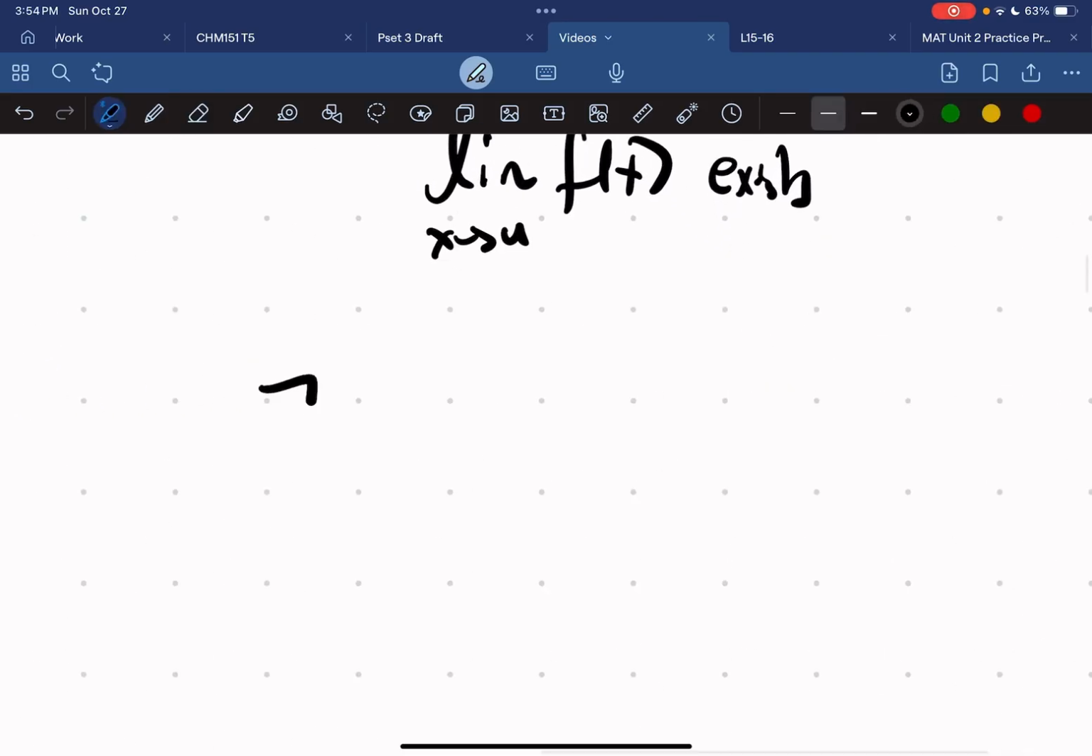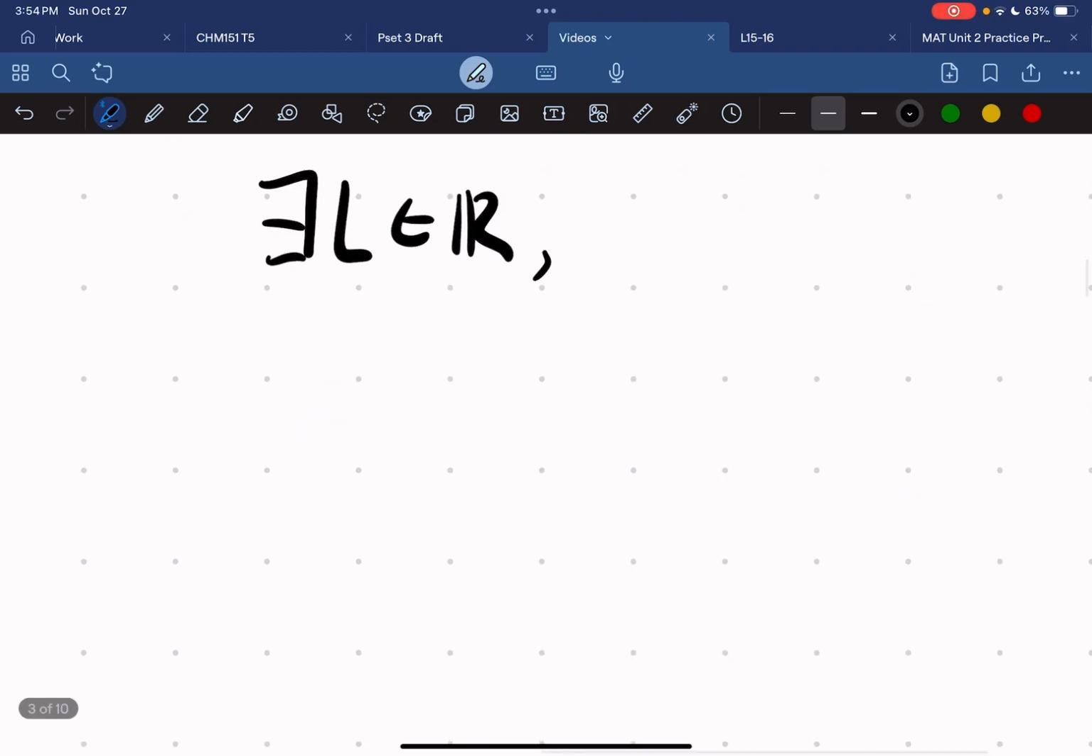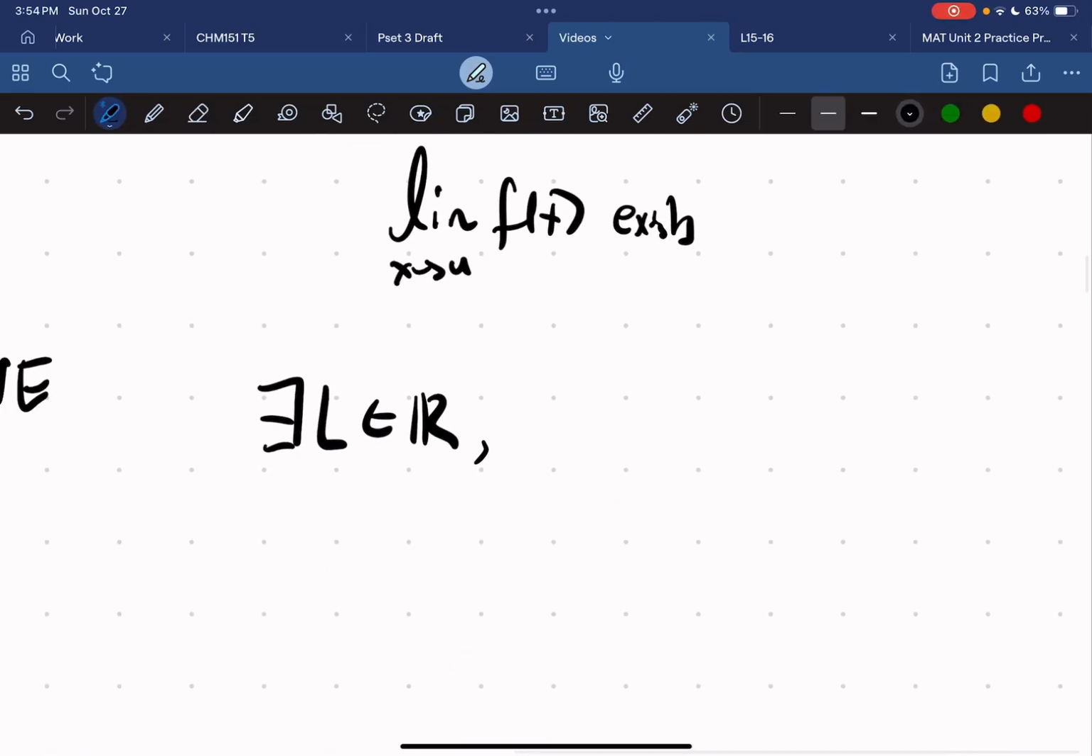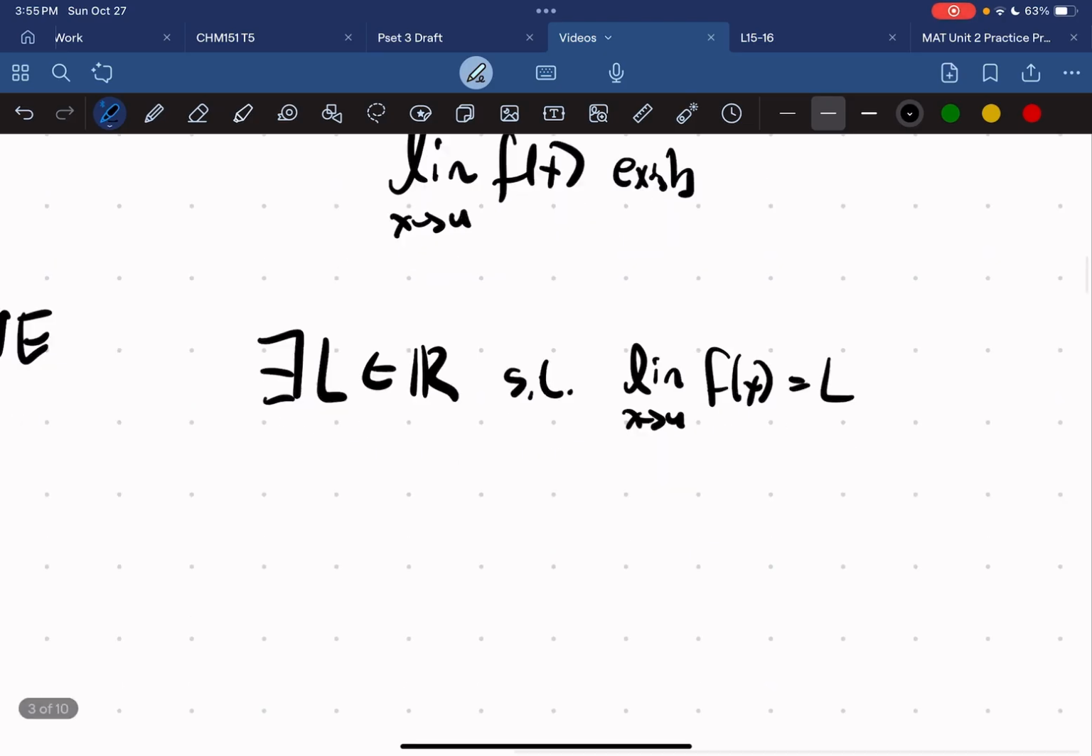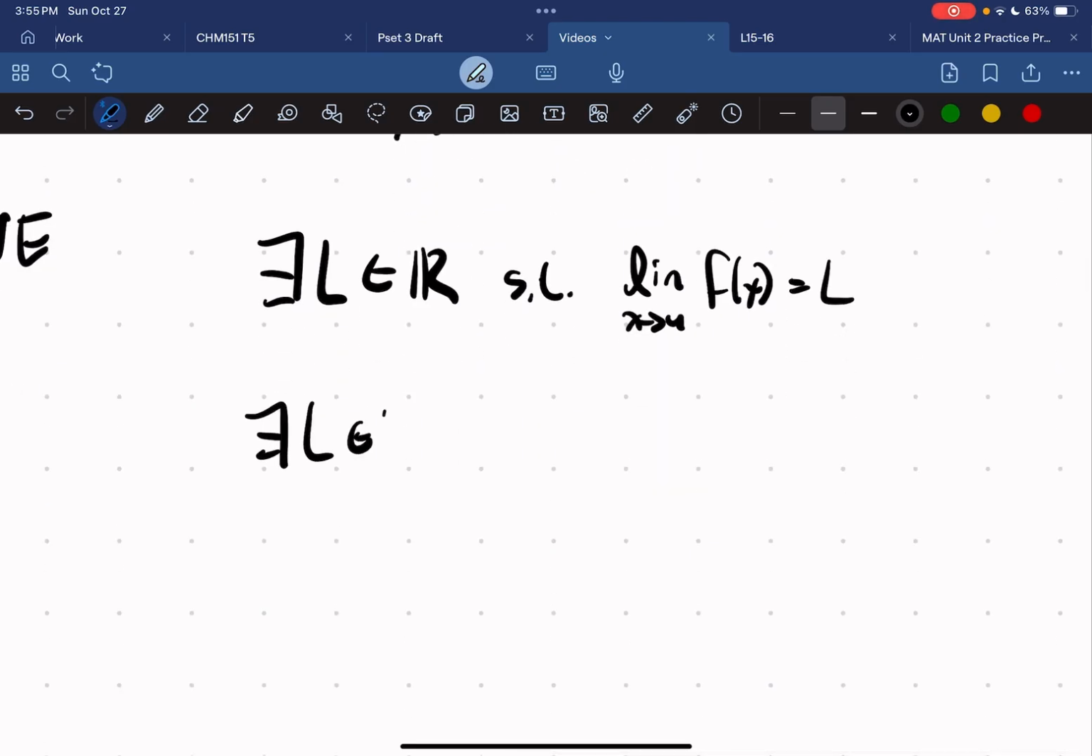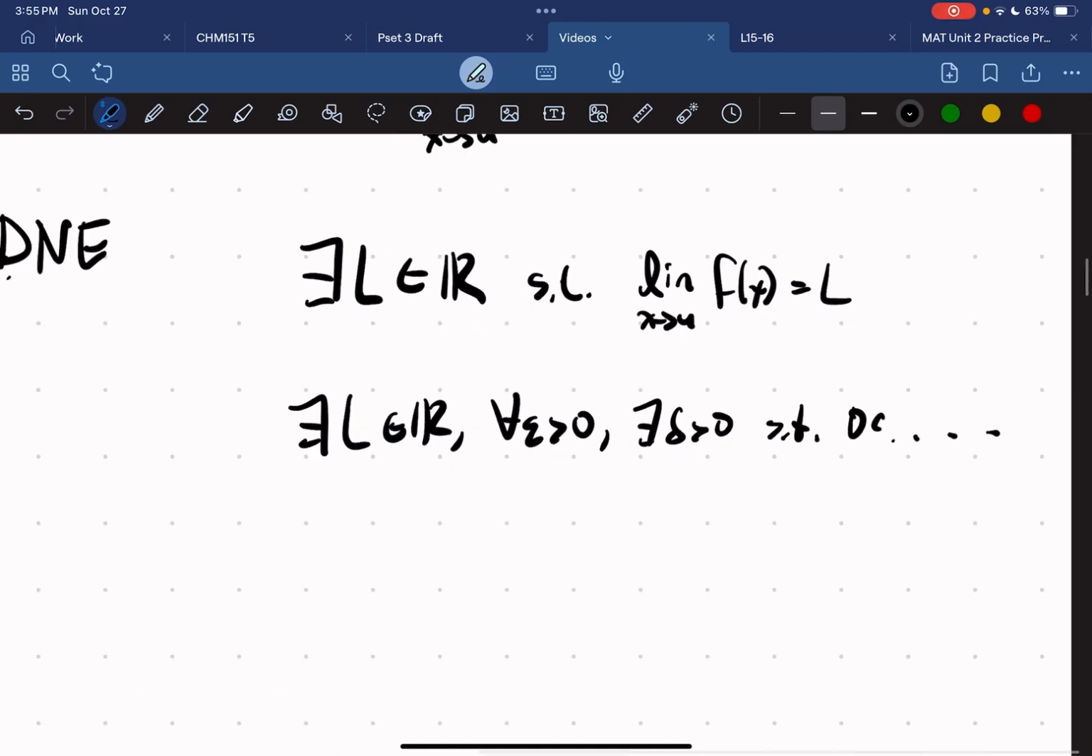So this is the same as saying there exists an L in the reals, right? We know that infinity is not in the reals because infinity isn't even a number, right? So there exists an L in the reals such that the limit as x approaches a of f at x is equal to L. And of course, we can write this in epsilon delta form, like so. For every epsilon greater than 0, there exists a delta greater than 0. And then blah, blah, blah, right?